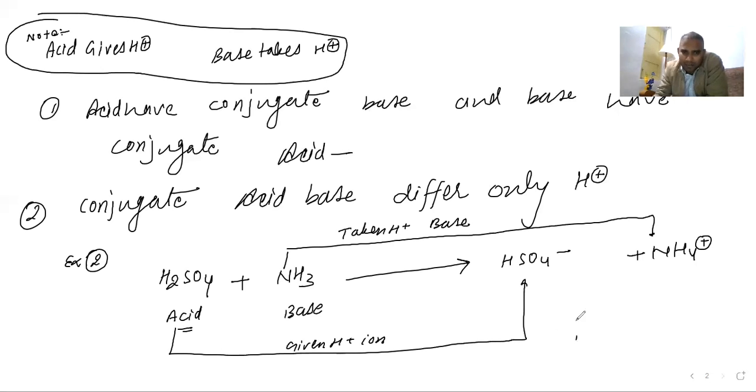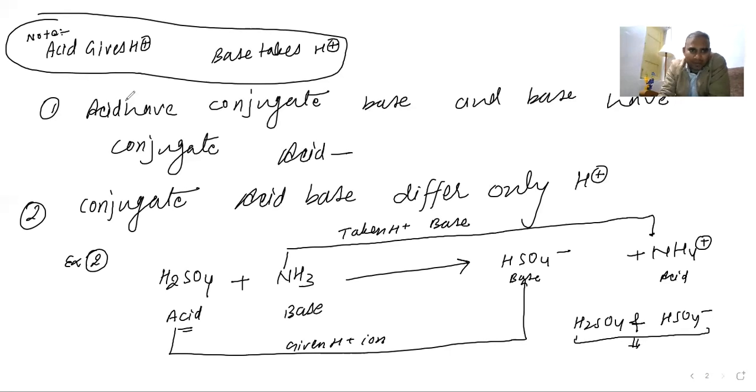If I am talking about H2SO4 and HSO4 minus, this one will be the acid and this one the base. Why do I say these two differ in H plus only? H2SO4 and HSO4 minus differ by H plus, and the concept is that an acid has a conjugate base, so this is a conjugate acid base pair.